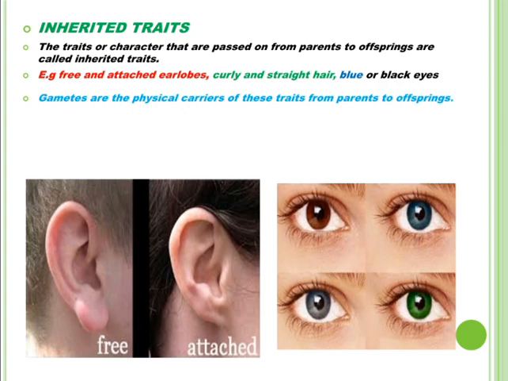For example, the bore in the pinna of the ear to wear earrings, or the bore in the nose to wear a nose pin. These types of changes occur in the body. They cannot be inherited, they cannot be passed on from one generation to another.